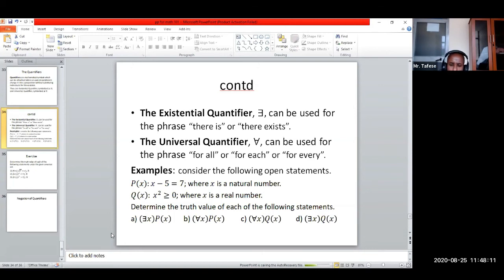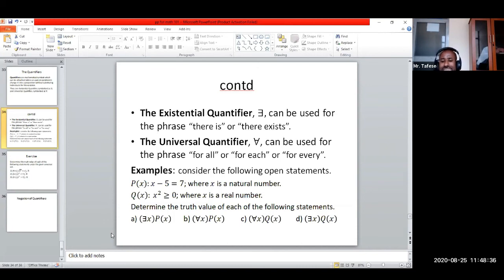So every natural number satisfies the given open proposition is false. What is our counterexample? Say 2. 2 minus 5 cannot be 7. Rather, it's minus 3. So it's false.